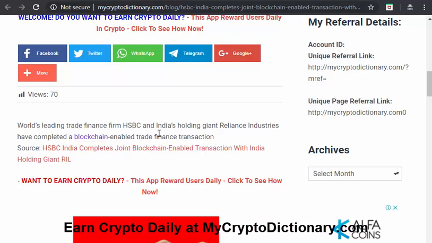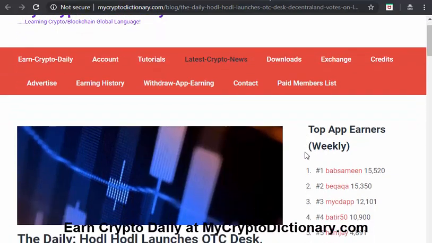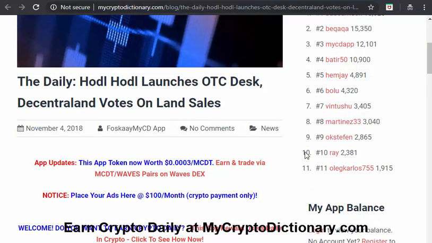Indian holding giant Reliance Industries completed a blockchain-enabled trade finance transaction. That's also coming from Cointelegraph, so check it out. News like this is what we need to tell us that cryptocurrency is getting more mainstream adoption and encouraging more use.